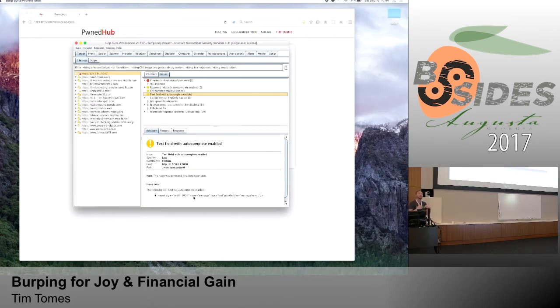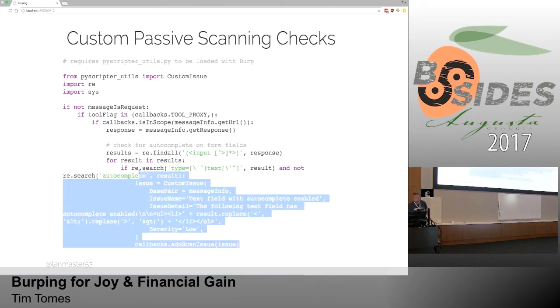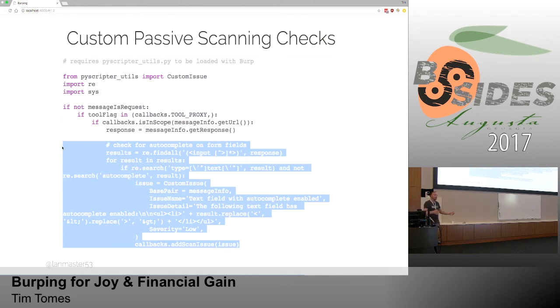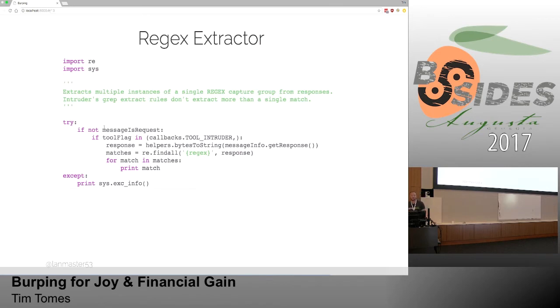So that's just an example of how I use it. I keep that in there all the time. And then you can extend this, right? You see I have a line break right here: check for autocomplete on form fields. Just add another regex, just line break, add another rule. That makes another issue, and you can put in as many as you want. You can have 30, 40 checks in there. It'd be a long script, but Burp would do all that for you and create your issues for you. So if you have some passive things you want to look for that Burp isn't looking for by itself, bam, there's your capability.